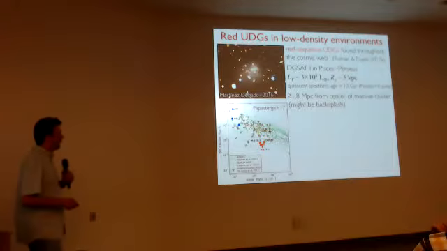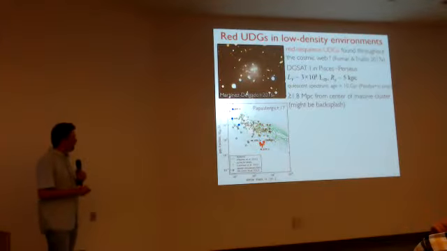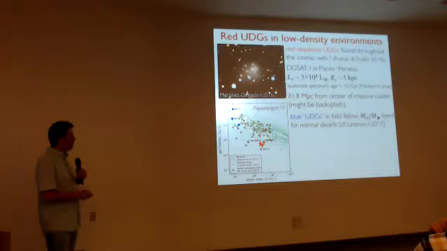We've started looking at the gas content of these. This is the gas fraction, M_HI over stellar mass, versus the stellar mass, and this is from the ALFALFA survey. There's this trend that as you go to lower masses, you get higher gas fractions. There are these things that people are calling blue UDGs, marked in blue, which may or may not be the same thing, and they're consistent with following the same relation. These other ones we're calling red UDGs in the field.